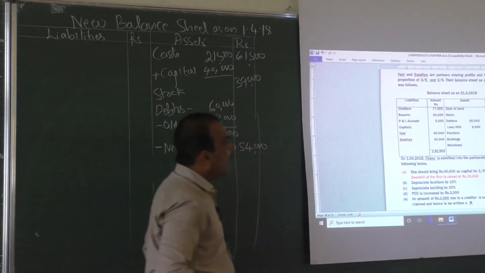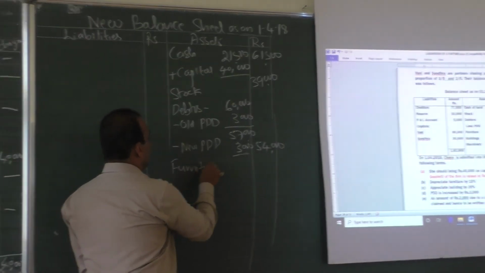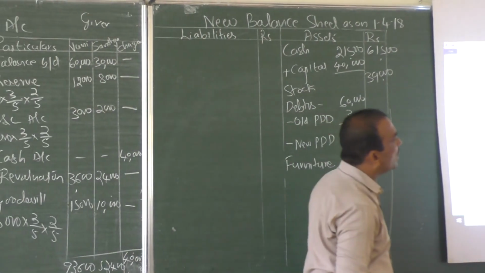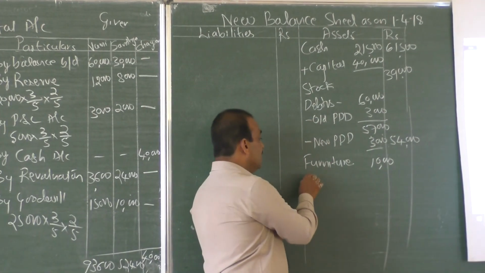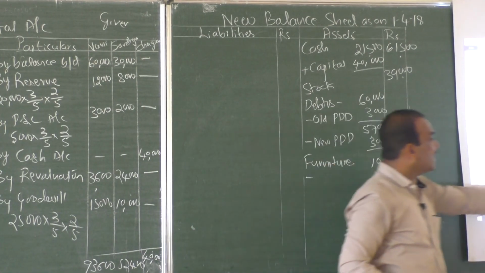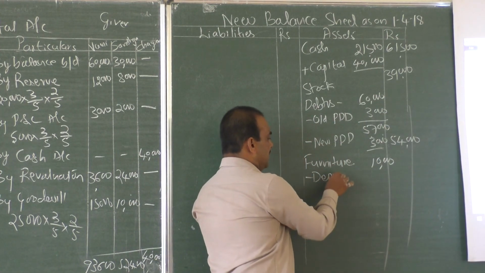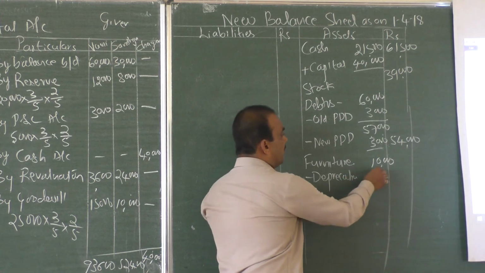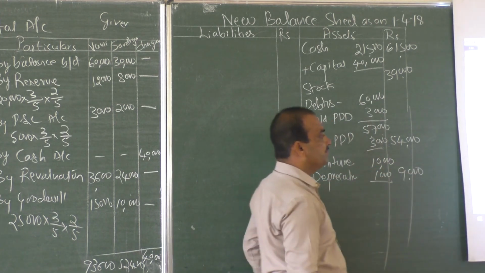54,000. And further, furniture. What is the old value of furniture? 10,000. In the adjustments it is said to depreciate furniture by 10%. Less depreciation 1,000, net amount 9,000.